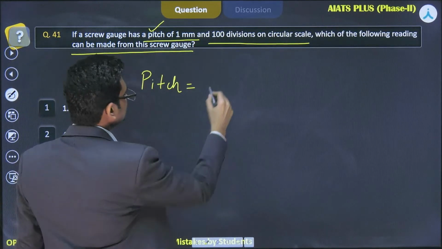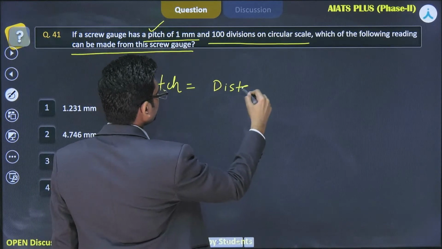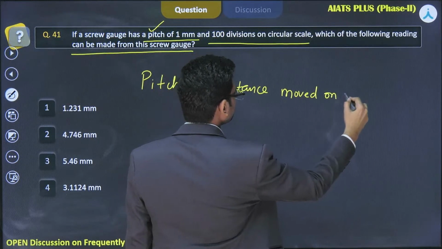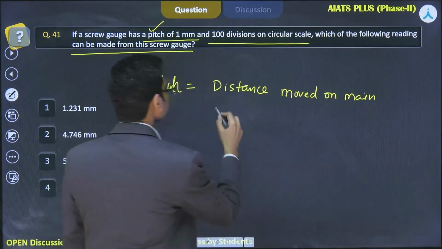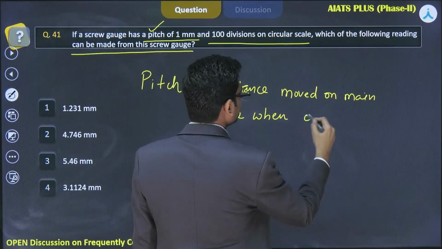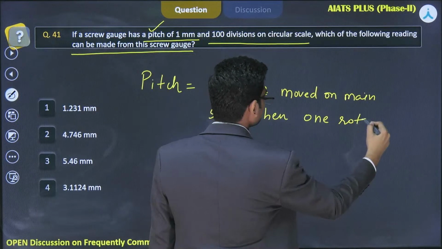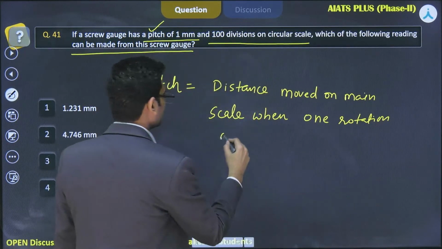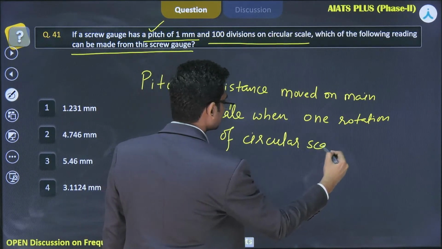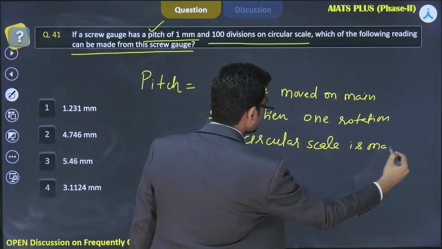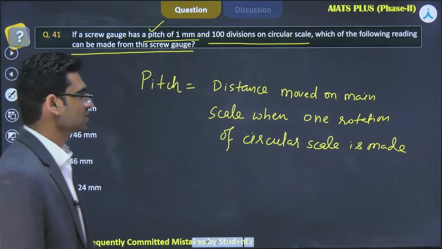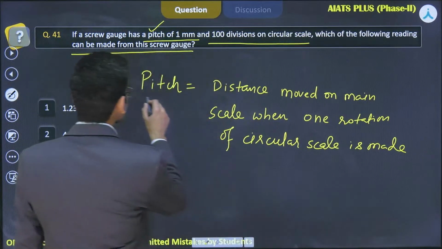Pitch is the distance moved on the main scale when one rotation of the circular scale is made. That is called pitch.